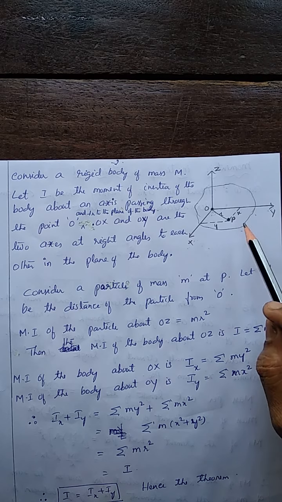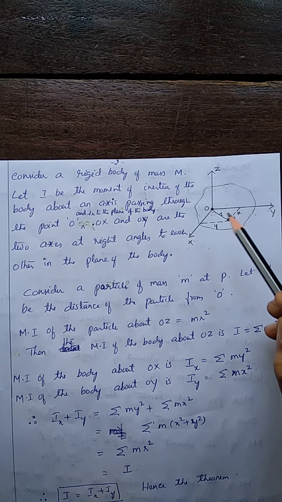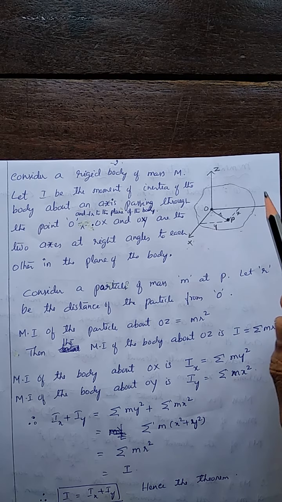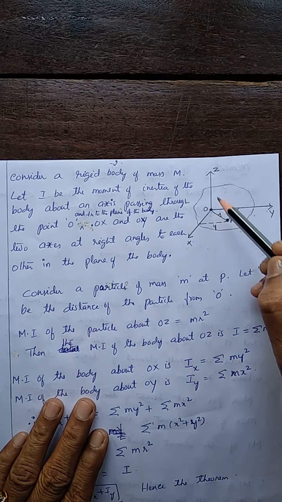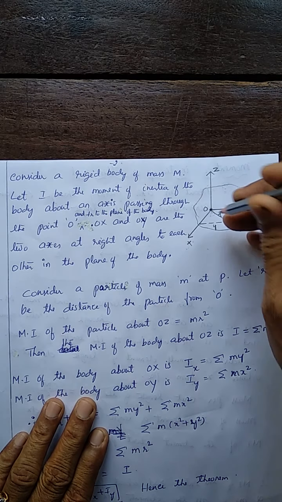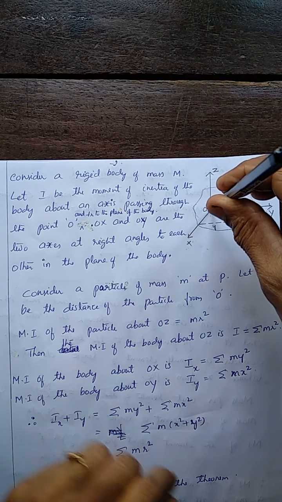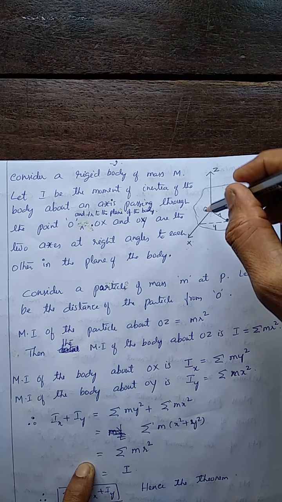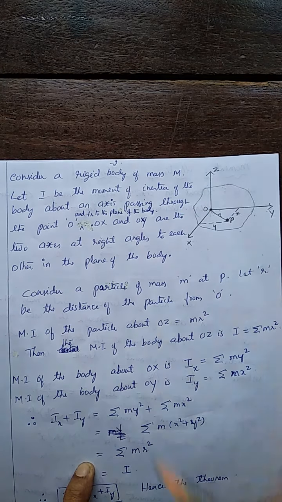Which are the two axes? OX and OY are the two axes at right angles to each other in the plane of the body. So the theorem says, the moment of inertia about any axis perpendicular to the plane of the body is equal to the sum of the moment of inertia about the two axes at right angles to each other in the plane of the body.